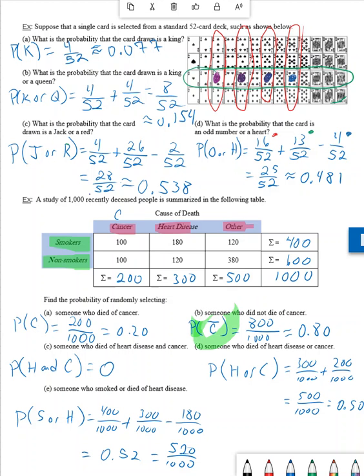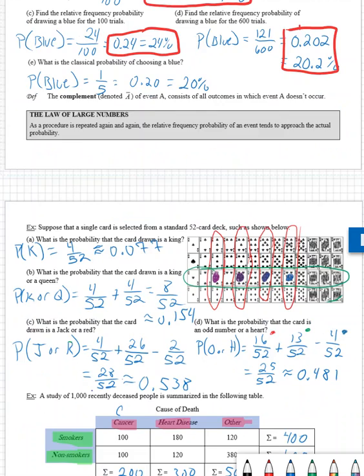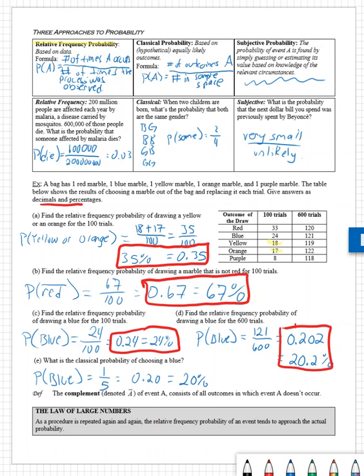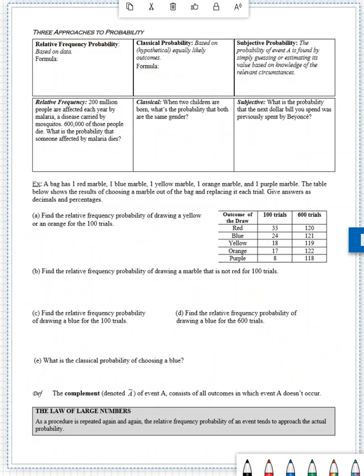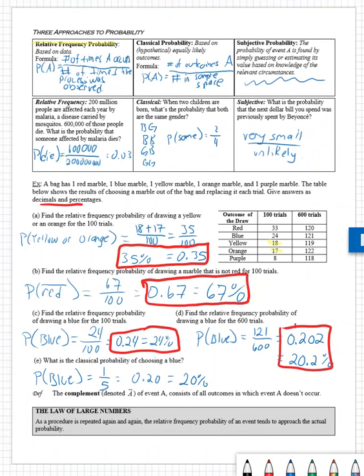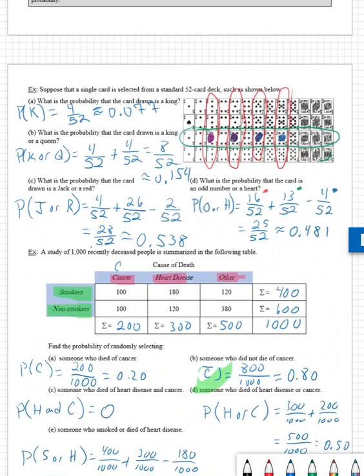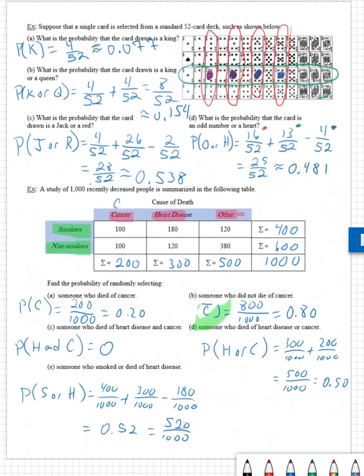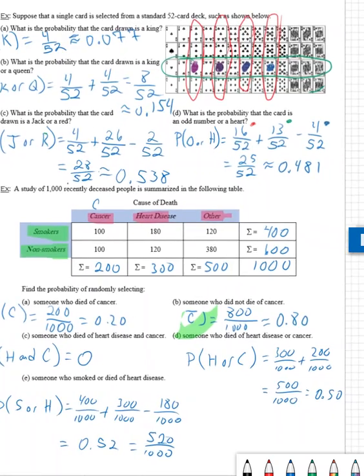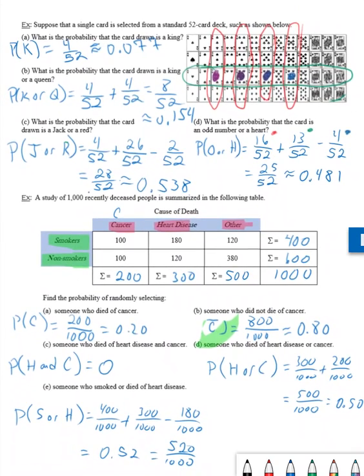Oh, nope, that'll erase it. All right, so I'm just going to leave it just like that. So somebody who did not die of cancer. So within the table, whoa, what happened? I don't know. Whoa, technical difficulties. Look at that. I think it dropped out of Zoom. There we are. And that should work out. All right, let's see. Here we go. Okay, so here we are.